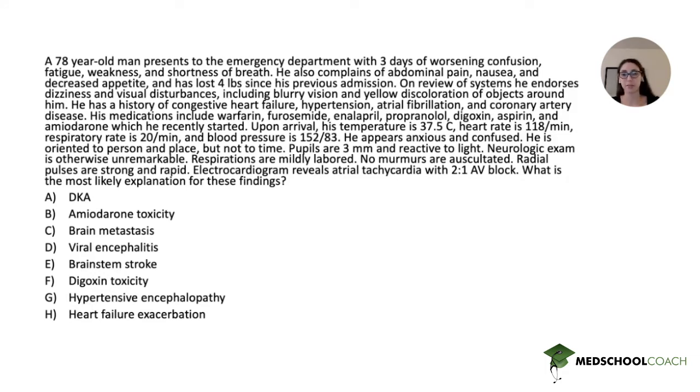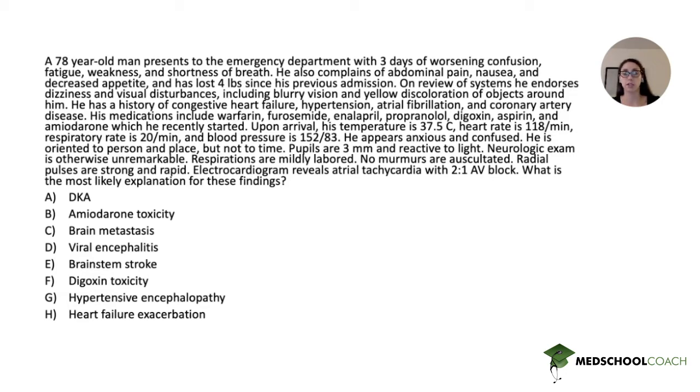Step 2 CK question. So let's start by reading the stem. A 78-year-old man presents to the emergency department with 3 days of worsening confusion, fatigue, weakness, and shortness of breath. He also complains of abdominal pain, nausea, and decreased appetite and has lost 4 pounds since his previous admission. On review of systems, he endorses dizziness and visual disturbances, including blurry vision and yellow discoloration of objects around him. He has a history of congestive heart failure, hypertension, atrial fibrillation, and coronary artery disease. His medications include warfarin, furosemide, enalapril, propranolol, digoxin, aspirin, and amiodarone, which he recently started.